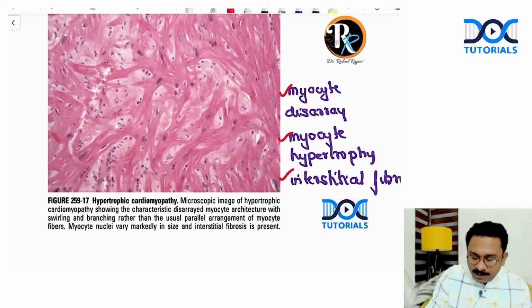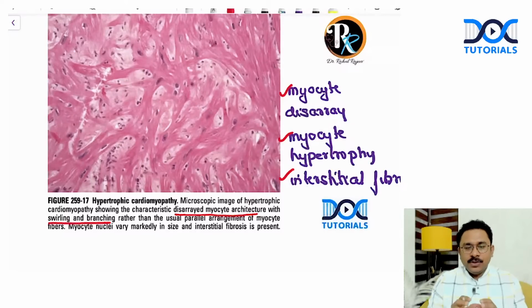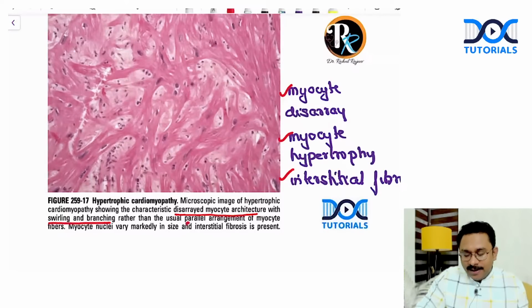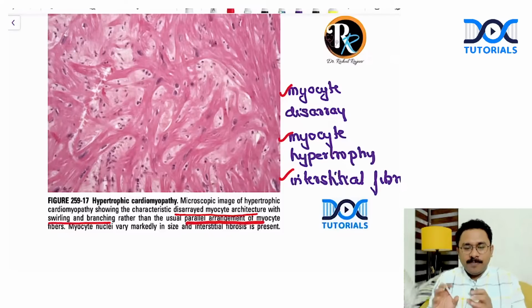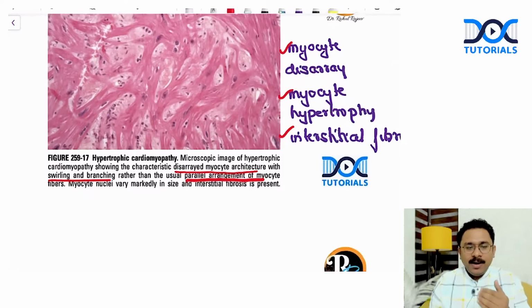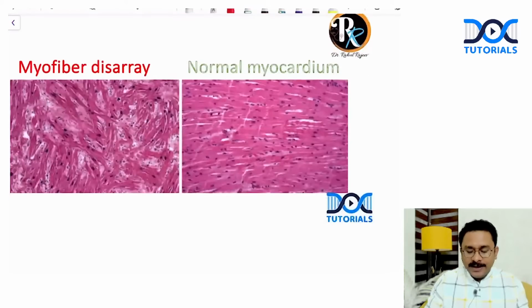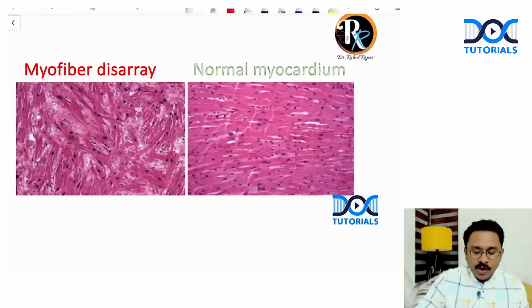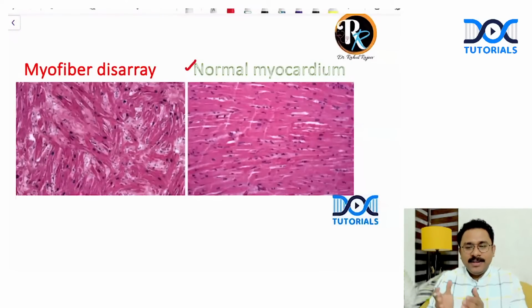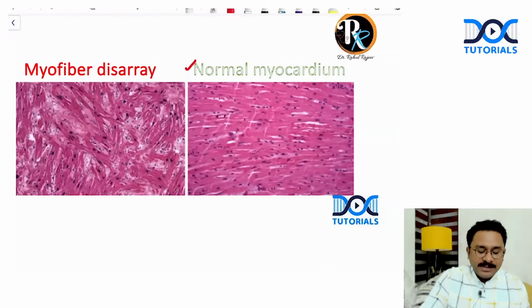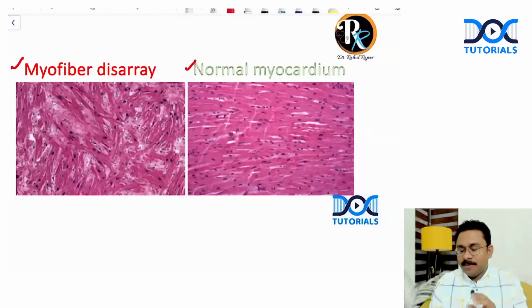You can see here there is a disarrayed myocyte architecture with some sort of swirling and branching. In a normal myocyte, you will have a parallel arrangement of the myocytes. That is what you see normally. But instead of the parallel arrangement of the myocyte fibers, here you will have some sort of swirling and branching, which is also referred to as the helter-skelter pattern. That is also another potential question, the helter-skelter pattern. Let me show you another image. Look at this. This is the normal myocardium, and just compare the arrangement of the myocytes in comparison to the hypertrophic cardiomyopathy, where you will get myocyte disarray.